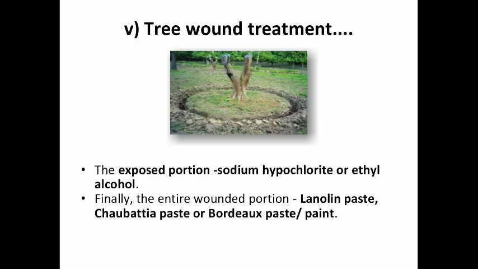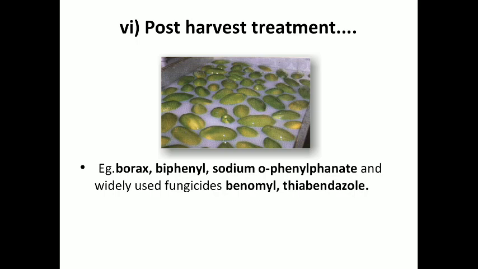Then next one, tree wound treatment. In this case, during the dormant period when fruit plants are pruned, they are prone to infection. So the cuttings are treated first with ethyl alcohol and finally with Bordeaux paste. Last, that is post harvest treatment. It is used to prevent disease after the harvest, during storage or during transport. For example, mangoes are dipped in carbendazim solution to protect against anthracnose disease. And there are also some chemicals mentioned which are used as post harvest fungicides.